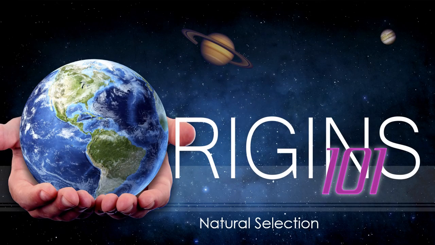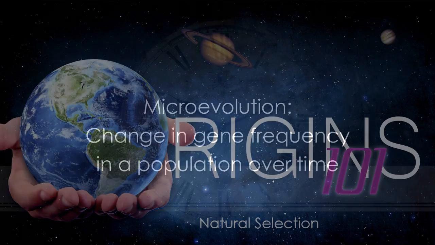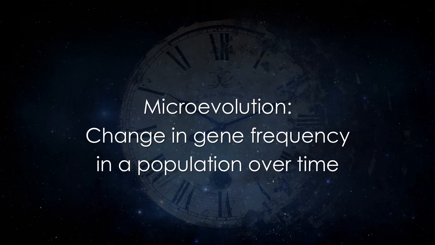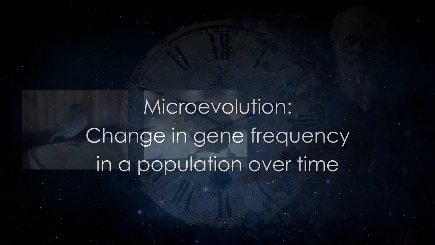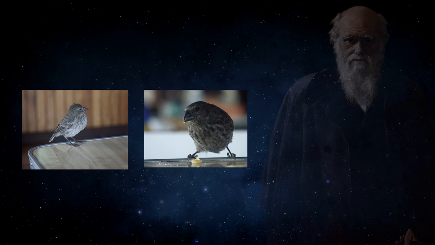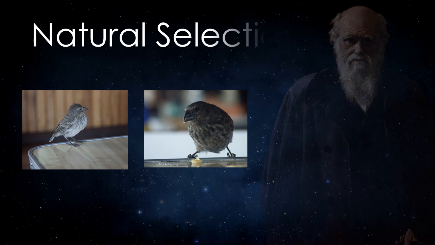Origins 101, Natural Selection. In our last presentation, we defined microevolution as change in gene frequency in a population over time. The example of how this happened within the finch population on the Galapagos Islands illustrates the idea that Charles Darwin is most famous for, natural selection.